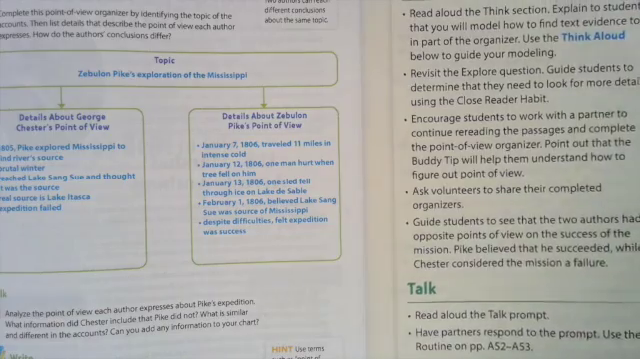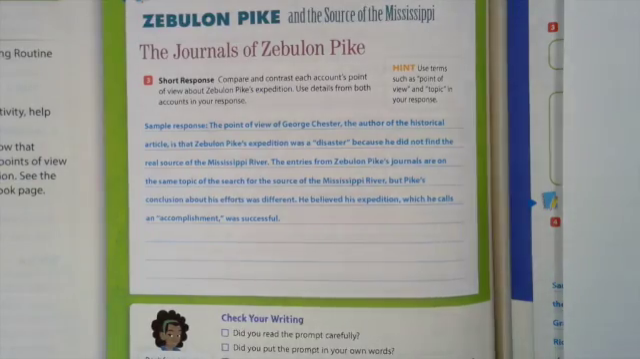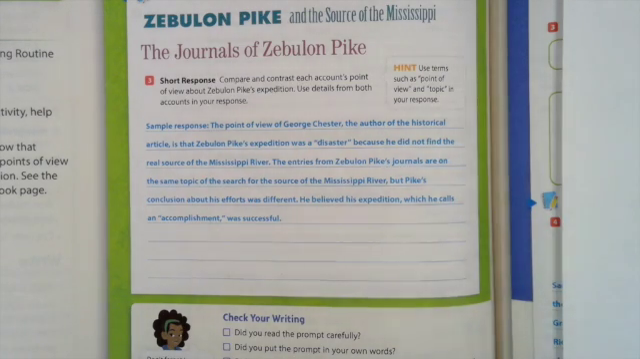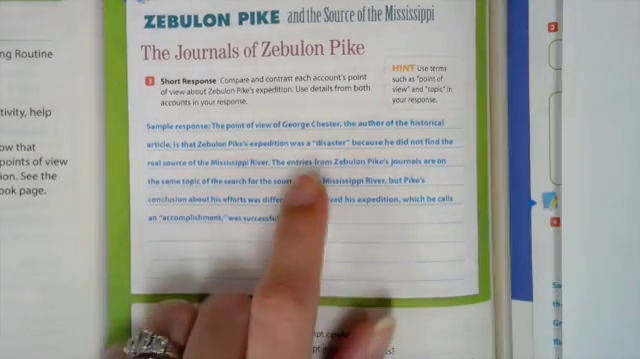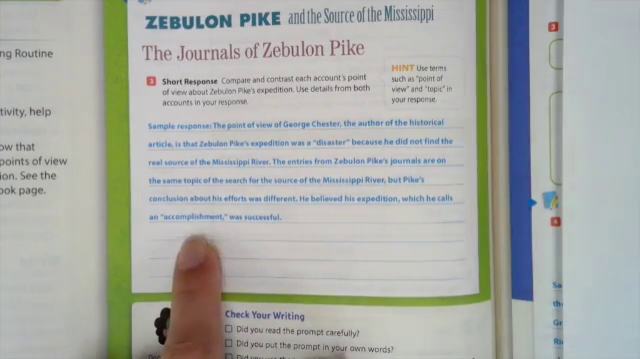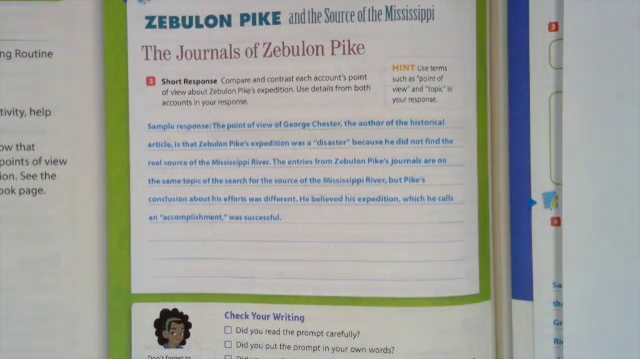We are going to look at a sample answer. The point of view of George Chester, the author of the historical article, is that Zebulon Pike's expedition was a disaster because he did not find the real source of the Mississippi River. The entries from Zebulon Pike's journals are on the same topic, the search for the source of the Mississippi River, but Pike's conclusion about the effort was different. He believed his expedition, which he calls an accomplishment, was successful. So Chester uses words like disaster, and Zebulon Pike uses words like accomplishment. So they had very different points of view on the same topic.